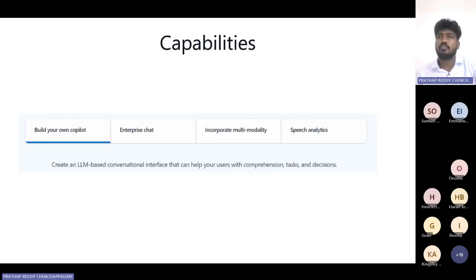Okay, and capabilities. What are the main capabilities of this Azure AI Studio? We have some basic four capabilities, like building our own copilot. Yes, of course, we have to build different types of copilots based on our catalogs. And enterprise chat. Of course, enterprise chat is very important for entrepreneurs, as a user. So you need this enterprise chat as well.